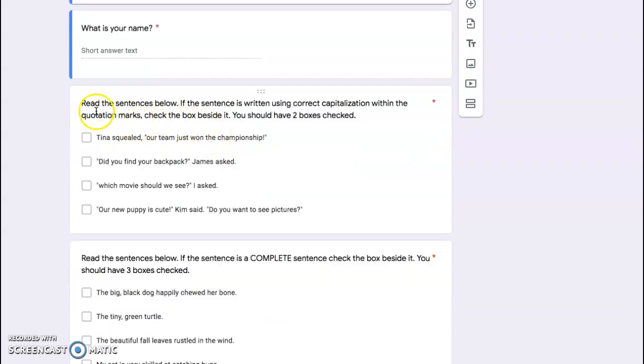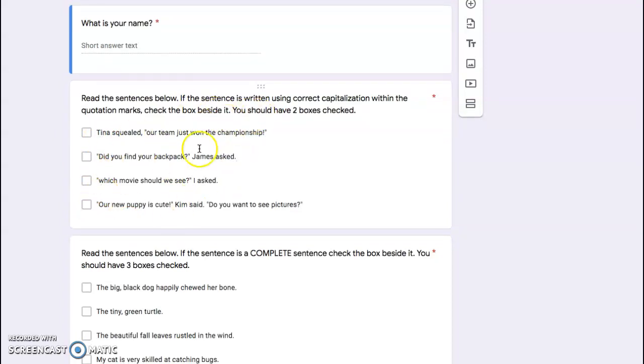The first question says, read the sentences below. If the sentence is written using correct capitalization within the quotation marks, check the box beside it. You should have 2 boxes checked. So you're going to read through all 4 of these. You're going to check the 2 that have correct capitalization within the quotation marks. That's really all that you're going to look at. The rest of the sentence has correct capitalization. Remember, there's 2 answers for this one.